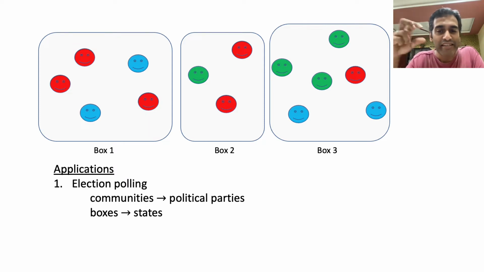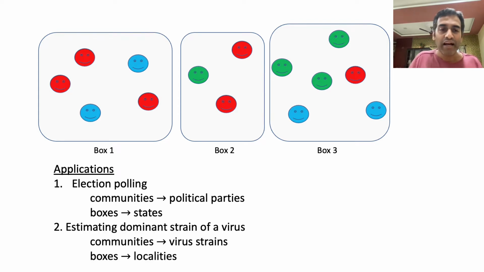And the different boxes might correspond to different states or different geographical locations from which individuals can be sampled. Another somewhat contemporary example that motivates this problem is the estimation of the dominant strain of, say, a virus. In that case, different communities would correspond to different strains of the virus. Boxes or sampling domains would correspond to different, let's say, geographical regions within which one would sample infected individuals.